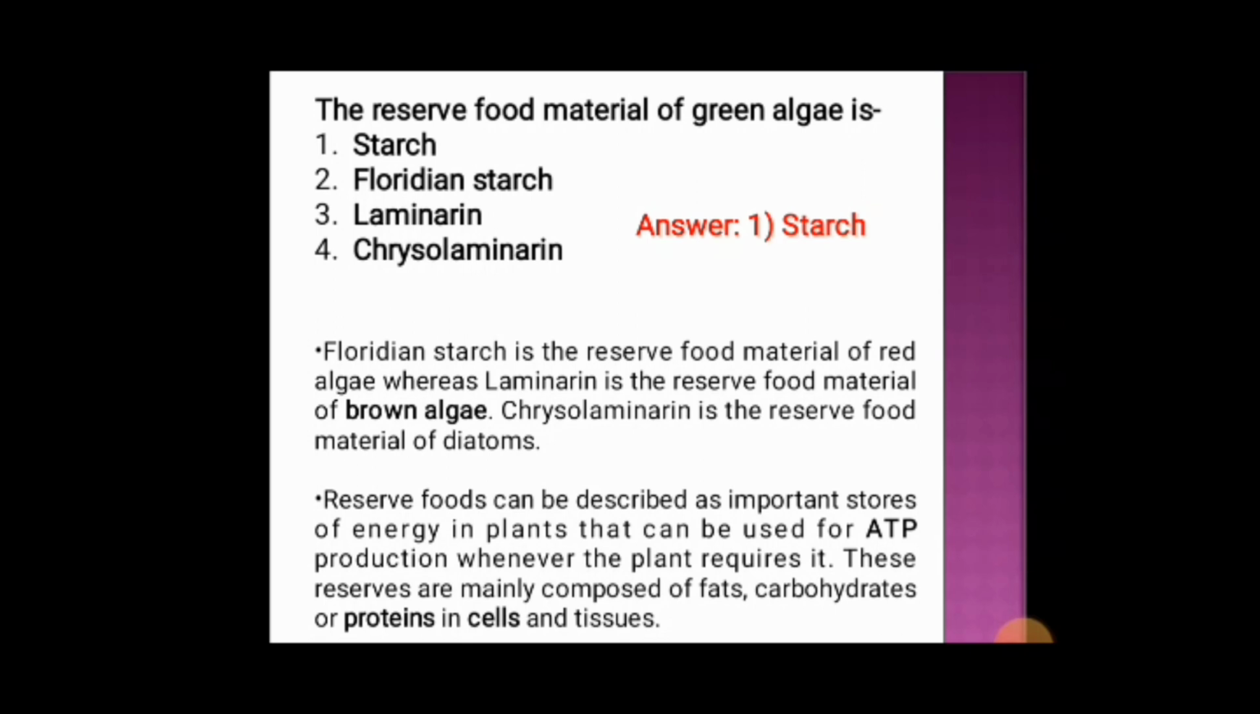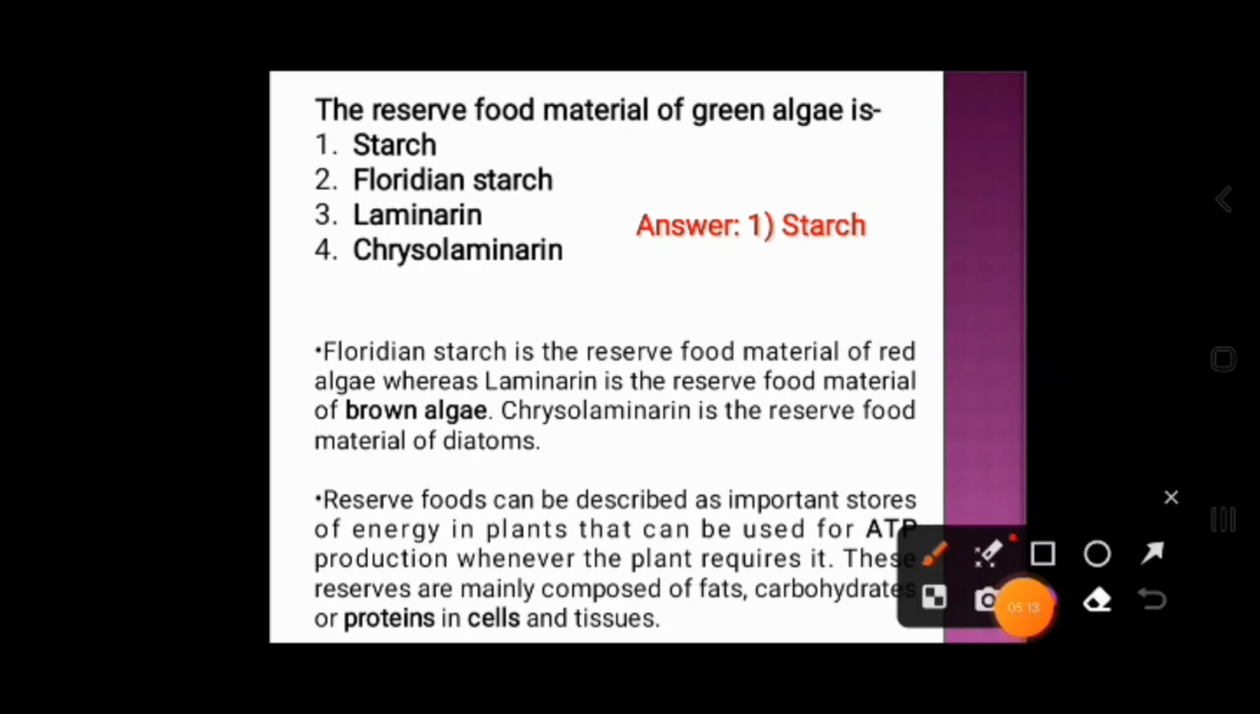Floridian starch is a reserve food material of red algae, whereas laminarin is a reserve food material of brown algae. Chrysolaminarin is the reserve food material of diatoms. The reserve food can be described as important stores of energy in plants that can be used for ATP production whenever the plant requires it. These reserves are mainly composed of fat, carbohydrates, or proteins in the cells and tissues.